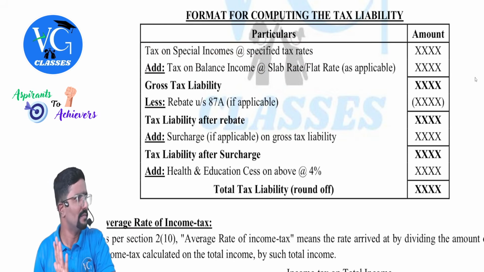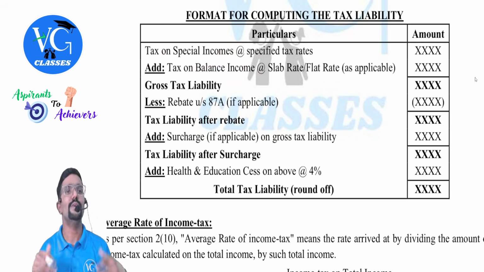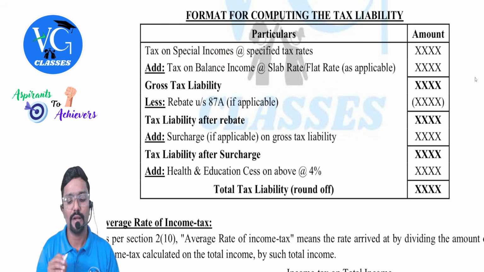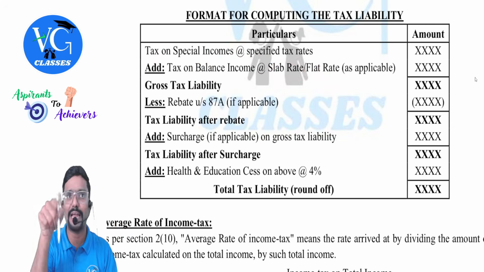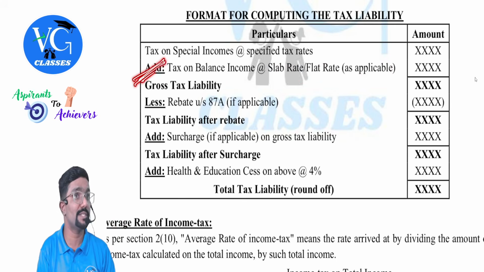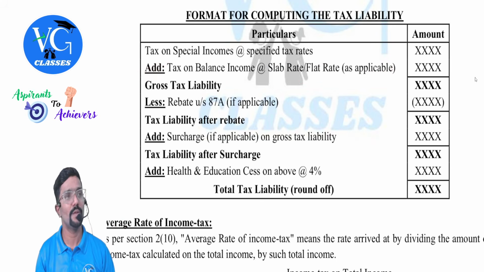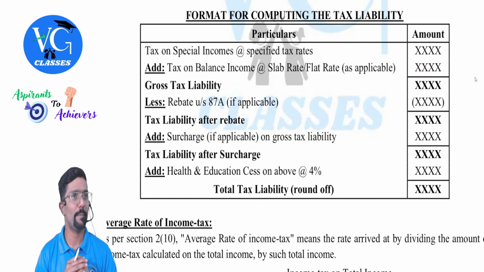All these are one and the same. The income which is taxable at normal rate is called balance income, other income, normal income. For this, we need to apply either slab rate or flat rate, depending upon the category of person, as applicable. This will vary from person to person, scheme to scheme. Please be careful. If I add up both of these, I will get gross tax liability.